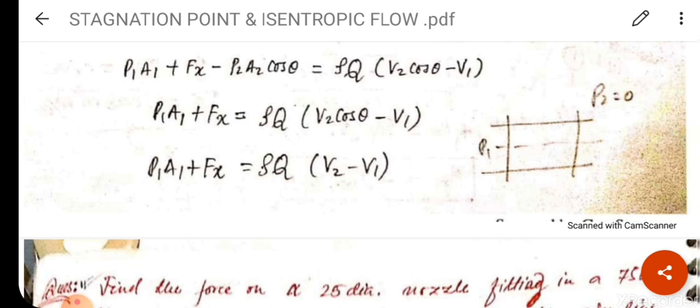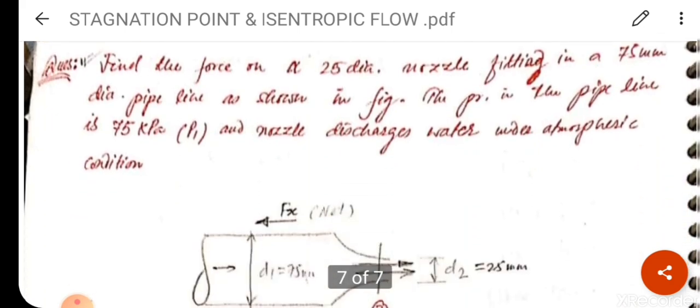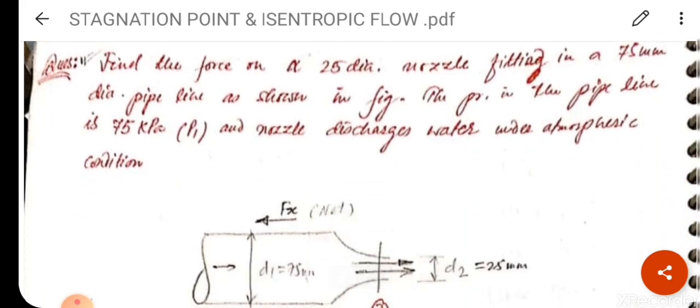Therefore P1A1 plus Fx is equal to rho Q V2 cos theta, and the cos theta value is 0, so it will become 1, minus V1. So finally we will get P1A1 plus Fx is equal to rho Q in the bracket V2 minus V1.